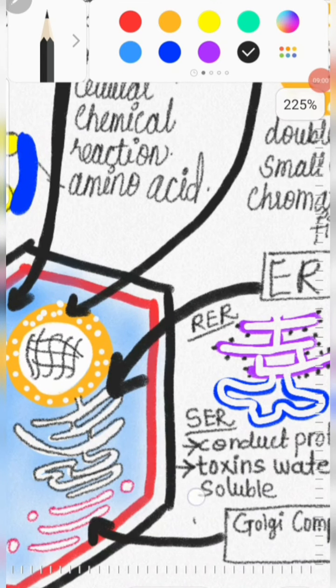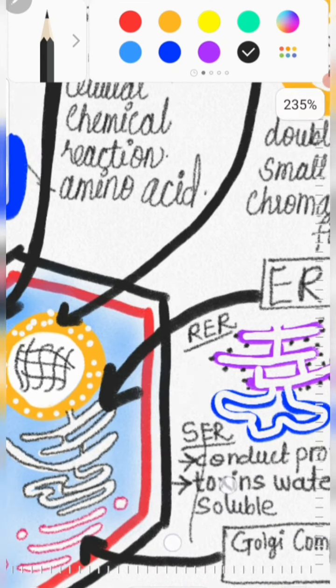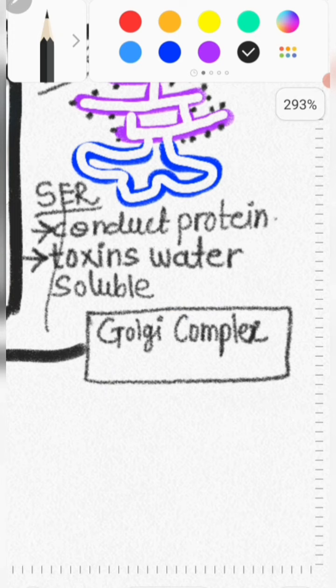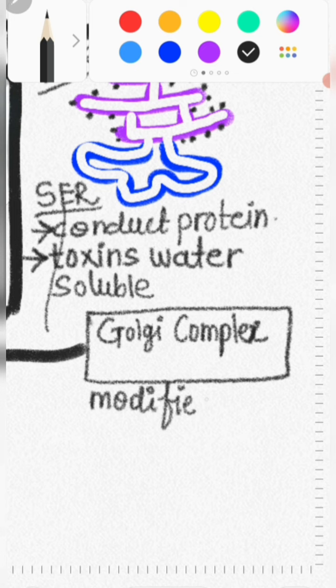These Golgi complexes, these flat sac-like structures, are known as the packing department of the cell. Why are they called the packing department of the cell? Because they modify, sort out, and pack the material which is synthesized in the endoplasmic reticulum, such as enzymes, protein, mucus. All these materials are dispatched to the required sites, maybe to the cell membrane, to the cytoplasm, and to the other organelles.